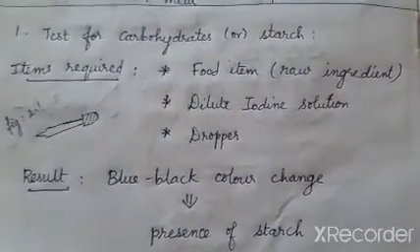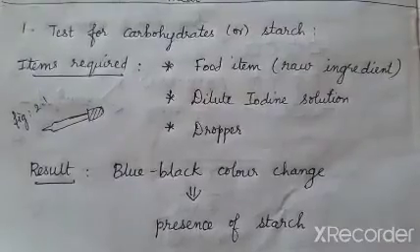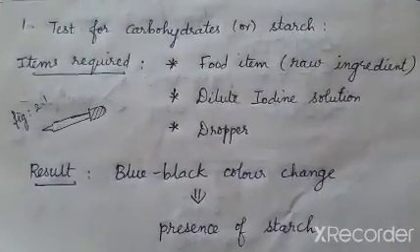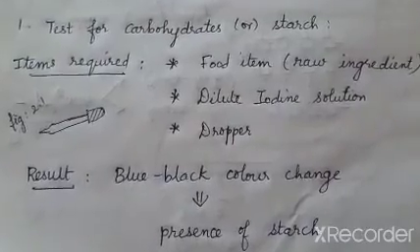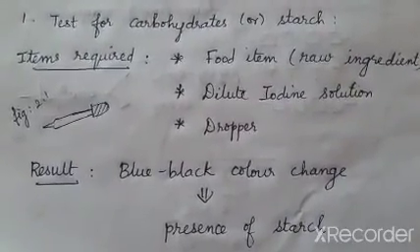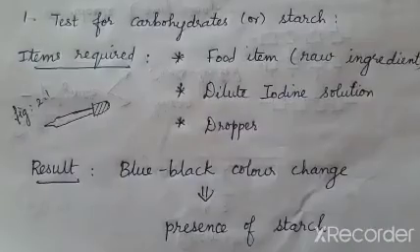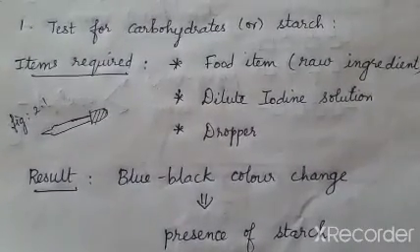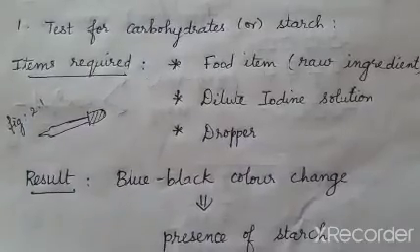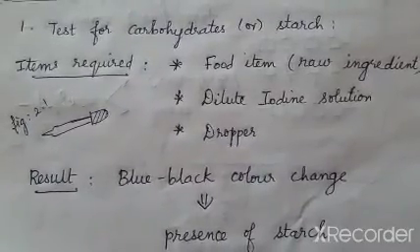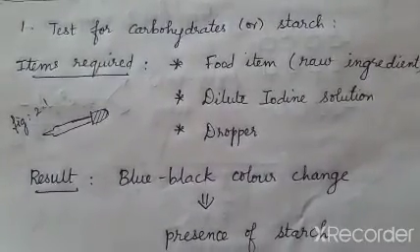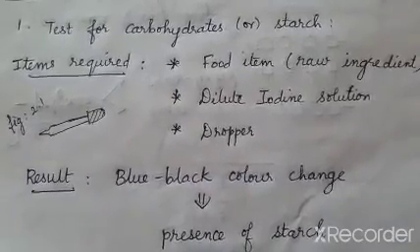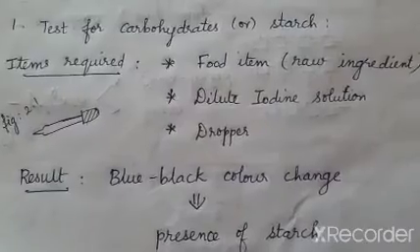So understood? This is how I find out whether the given food material is rich in carbohydrates or fat or protein. So what am I going to do in this test? I will take the food material and I will drop few drops of dilute iodine solution to it, and if I notice a blue black color change of the food material, then it indicates the presence of starch, also called carbohydrates, in it. Understood, children?